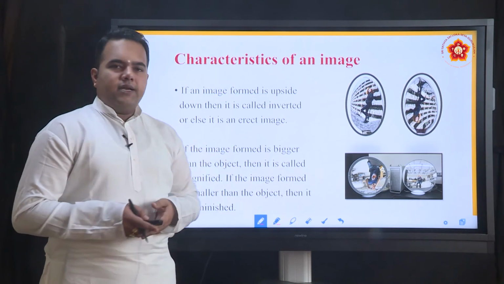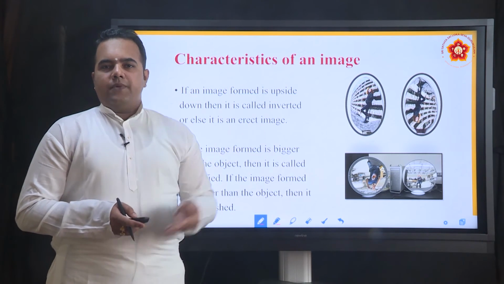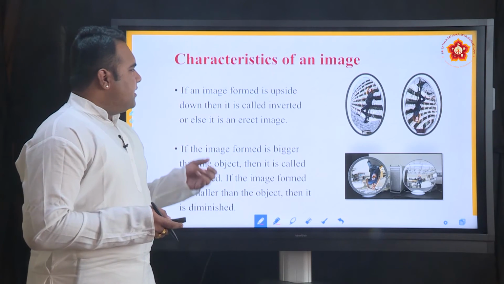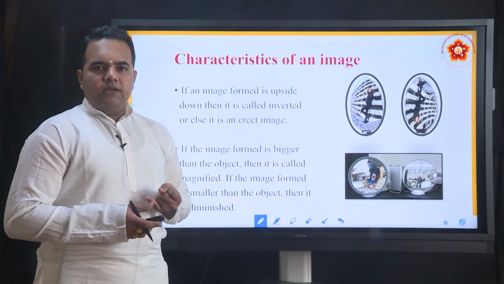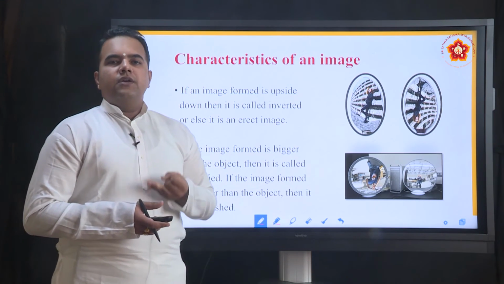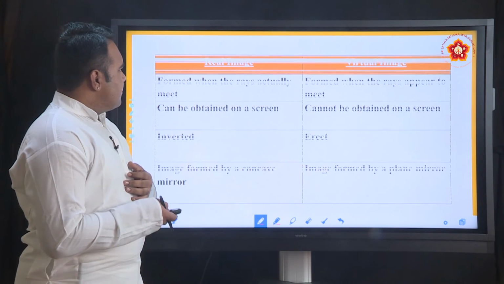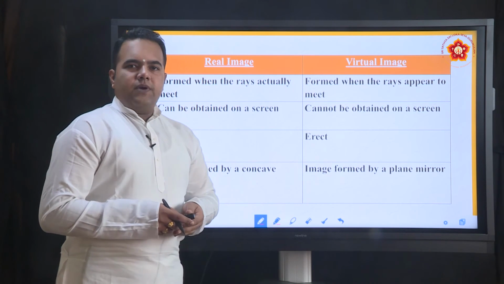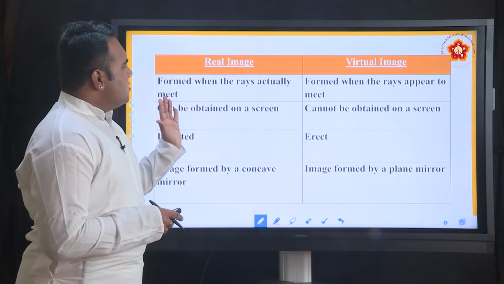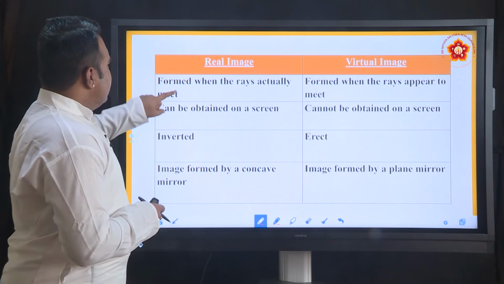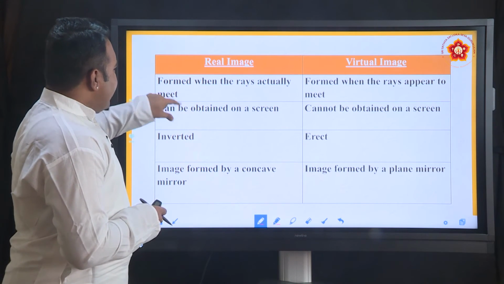Later, when we study spherical mirrors, an image is obtained. Once the image is obtained, we should be able to tell whether it is inverted or erect, whether it is magnified or diminished, whether it is a real image or a virtual image. This tabular column will show the distinction between a real image and a virtual image. A real image is formed when the rays actually meet.